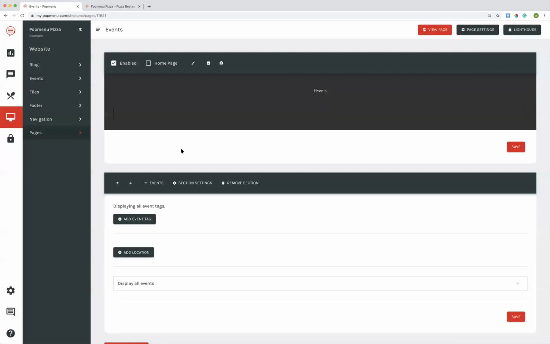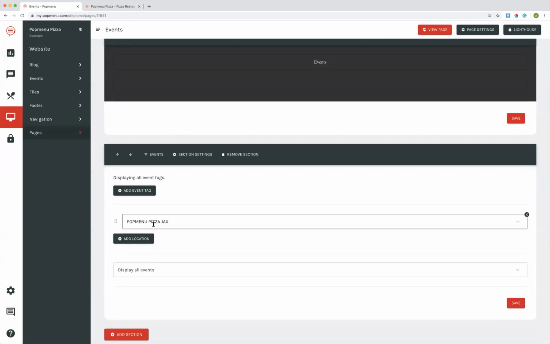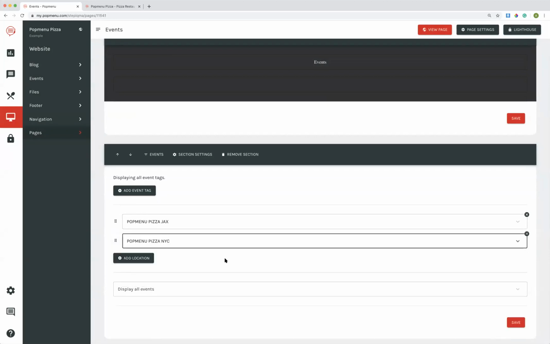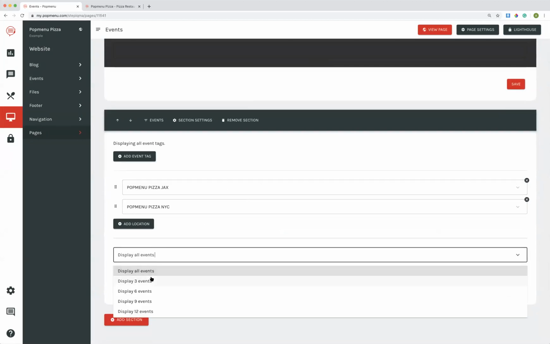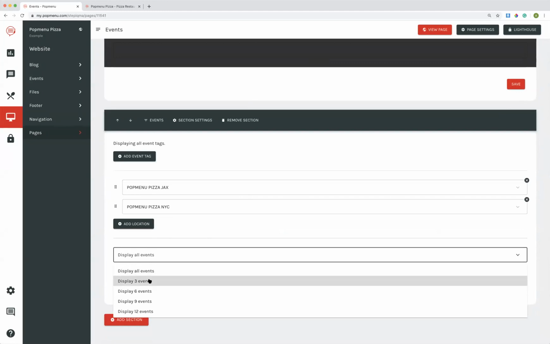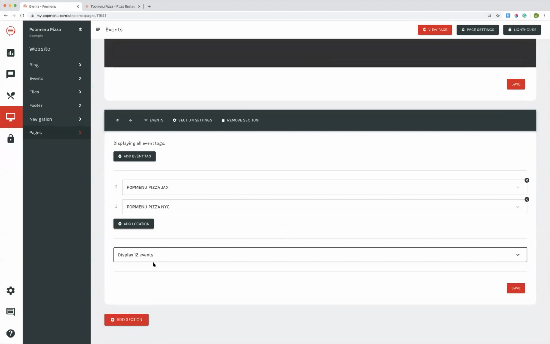So I'm going to select my event, and I'm going to link my location right here. If I just wanted to add events by location, I could add only one location, or I could add both locations, so then they will automatically populate. I can also select how many events I want my section to show. If I only want this event section to show the next 12 events that are available, so not every single event from 2019 to 2021 shows, you can select that right here.